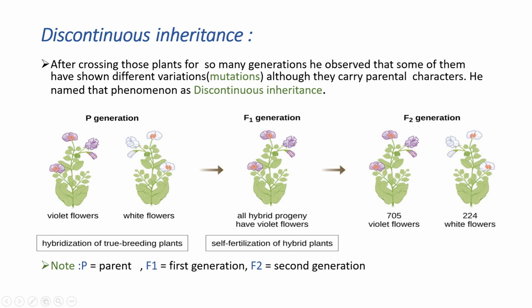That's why he named that phenomenon discontinuous inheritance. And the changes that occurred suddenly, that didn't occur in the P generation but occurred in the F1 generation, are known as mutations. Simply, we can say mutations are the sudden changes that occur in the genes.